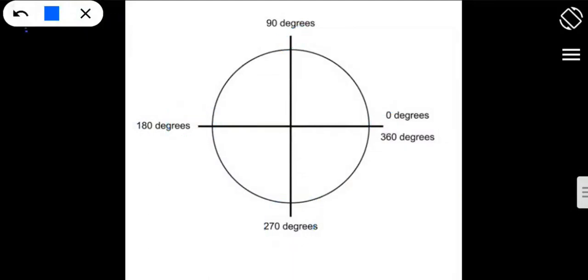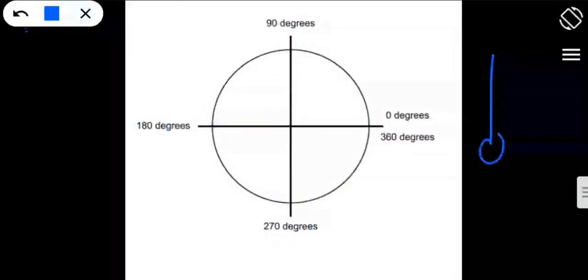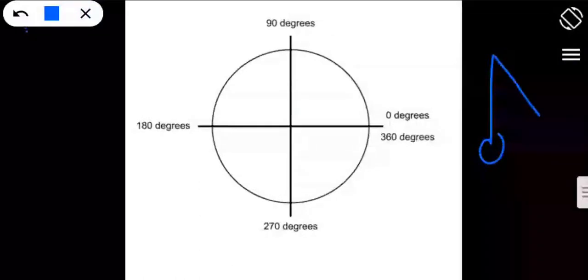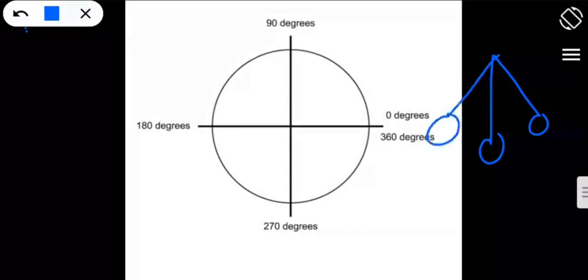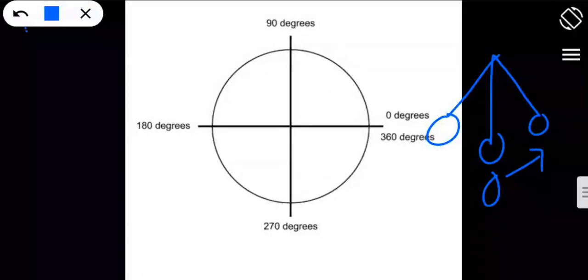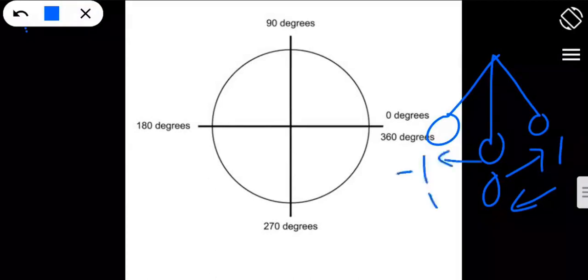Or for the simple pendulum, it goes from the 0th position to the positive extreme end 1, then coming back to 0, then to the negative maximum, then coming back to the 0th position. Okay, so this one I can represent with the circular form.